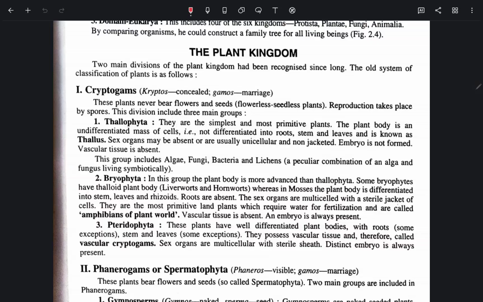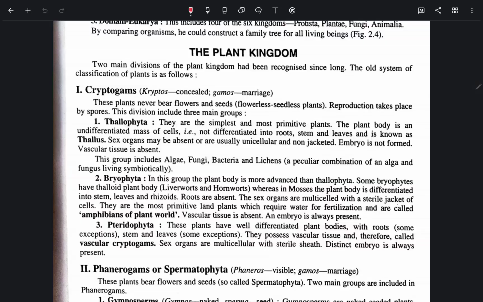Thallophyta are the simplest and most primitive plants. The plant body is an undifferentiated mass of cells, not differentiated into roots, stems, and leaves, and is known as thallus. Sex organs may be absent or are usually unicellular and non-jacketed. Embryo is not formed. Vascular tissue is absent. This group includes algae, fungi, bacteria, and lichen. Lichen is a peculiar combination of an alga and a fungus living symbiotically.